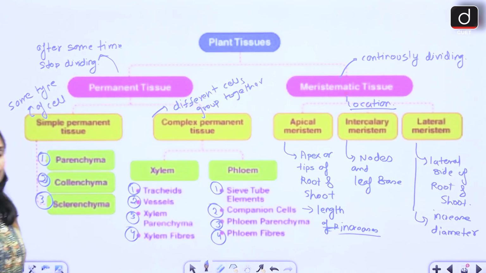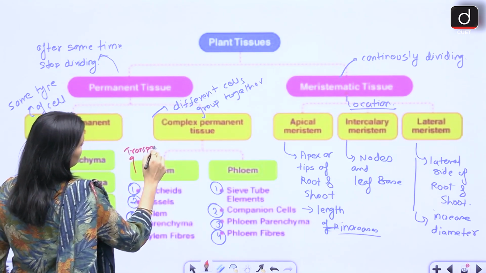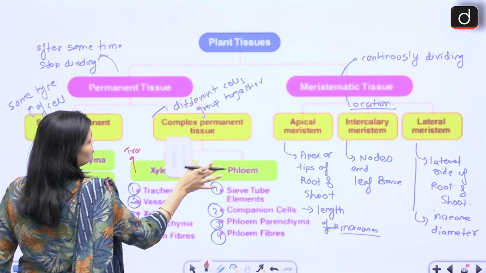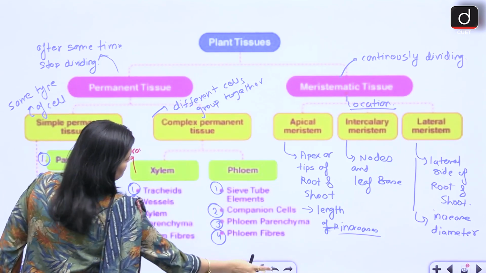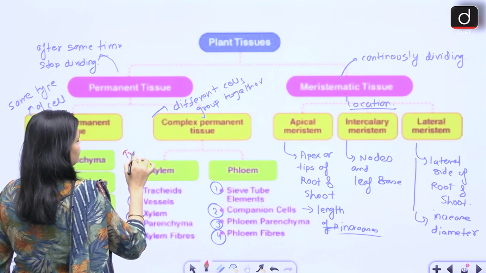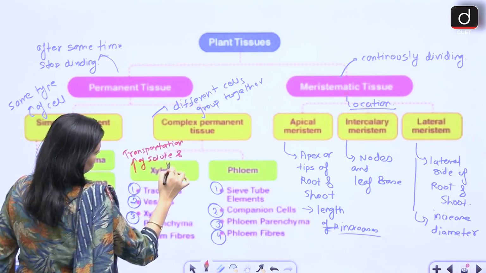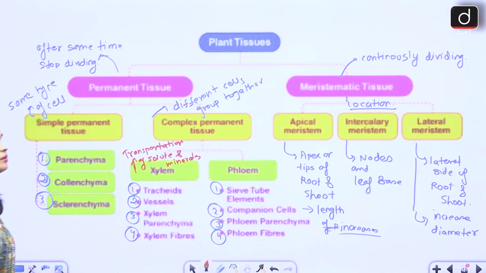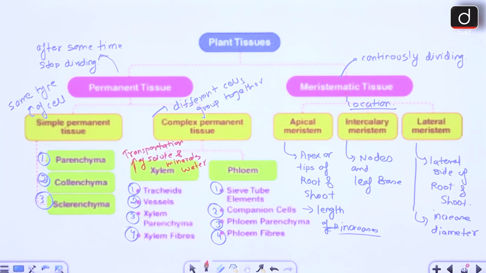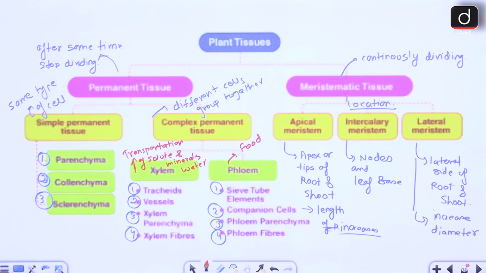What are the major functions of xylem and phloem? Xylem helps in the transportation of solutes and minerals, or you can say transportation of water from root to shoot, whereas phloem helps in the transportation of food from leaf to different parts of the plant. ये याद रखिएगा, ठीक है.